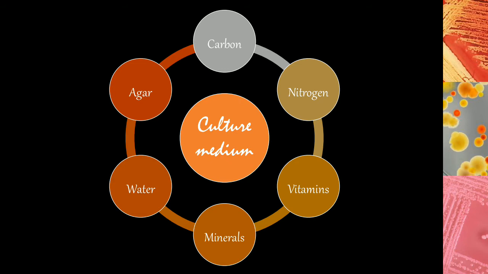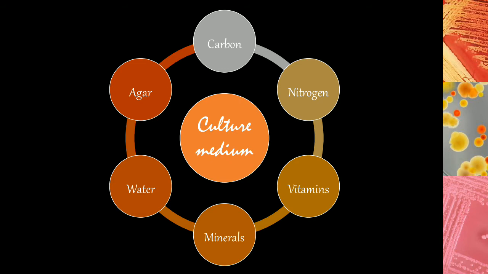All the nutrients need to be provided in a balanced quantity so that the organism is able to use these nutrients and grow well, or it is able to grow luxuriously, and we can then use these organisms for our studies. So a culture medium will usually have a mineral base which is then supplemented with a carbon source, an energy source, a nitrogen source, and the required growth factors.